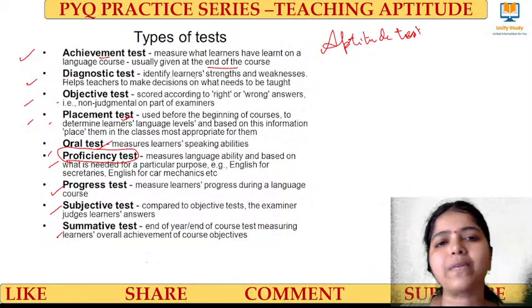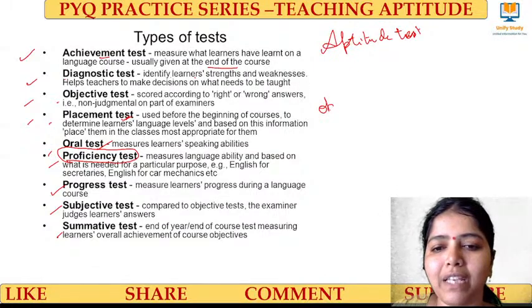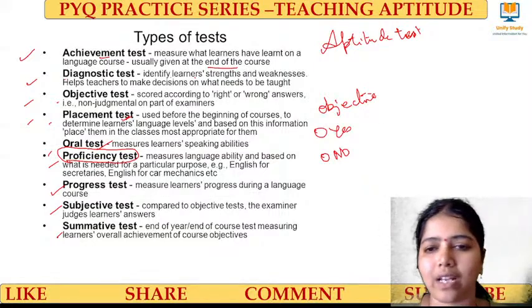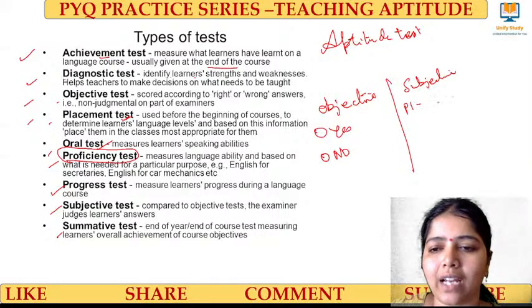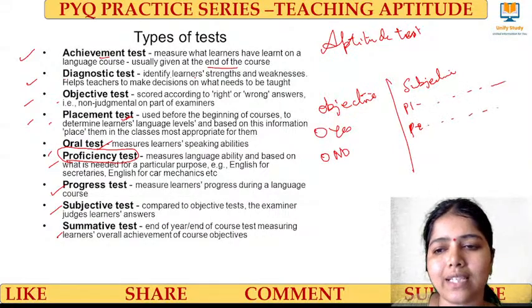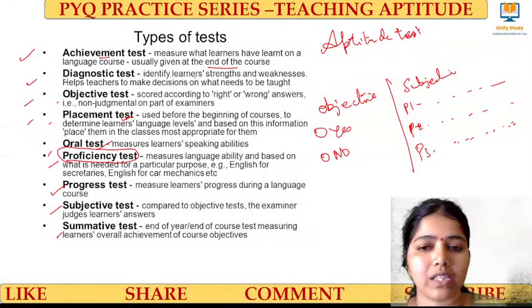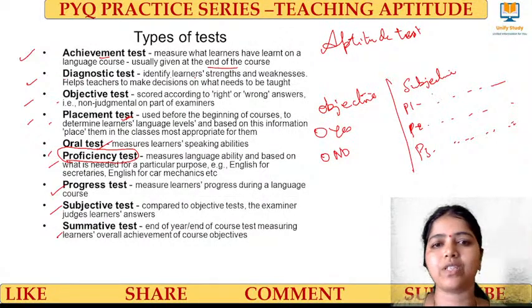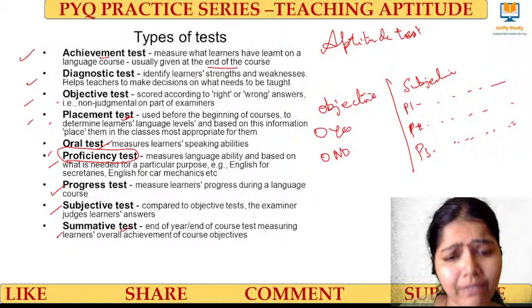Subjective test, what do you mean by subjective test? I have told you many times, objective, subjective. Objective means I'll give you options, and either you select this one or this one, there are no other options. But when I give you subjective, person 1 can tell something, person 2 can tell something, person 3 can also tell something other than this. So that we call subjective and this we call objective, right? So the examiners have different judgments, different views with respect to assessing. Summative is at the end of the course.